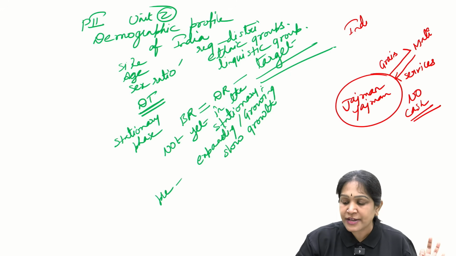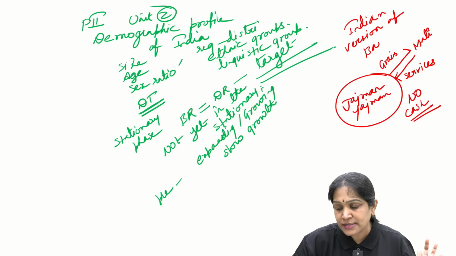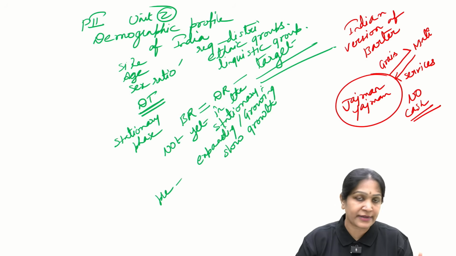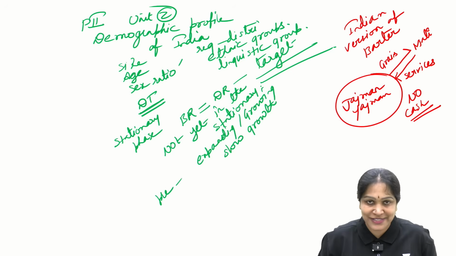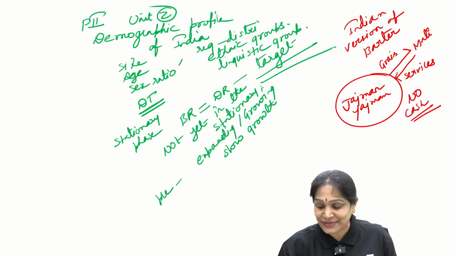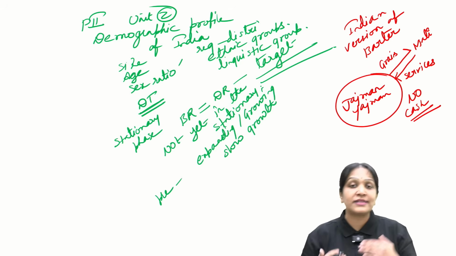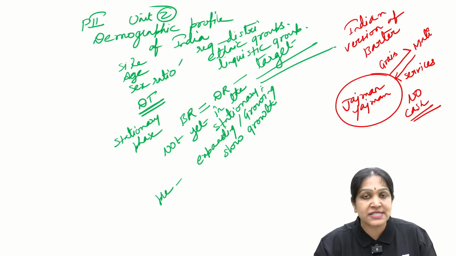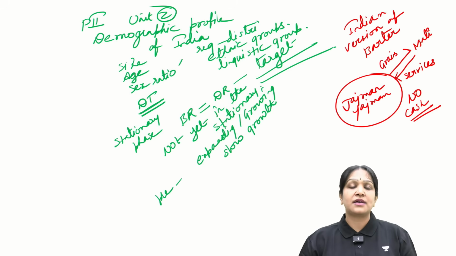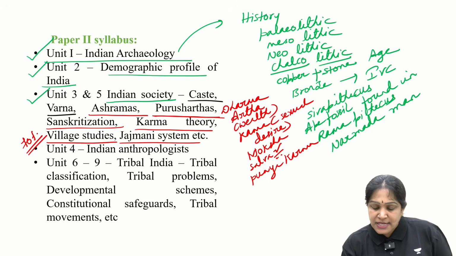It is the Indian version of the barter system. This is not exactly like barter. What are the differences between barter and jajmani? We will see during the course, because it is just an introduction about the syllabus. Going into more details is not possible. Similar to the barter system, where the Yajman, the landlord, will offer grains or goods to the service providers, and the lower caste, service provider caste, will offer services to him. This kind of system is called the jajmani system.